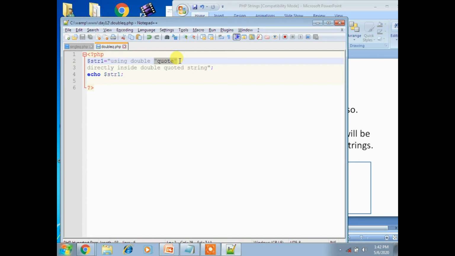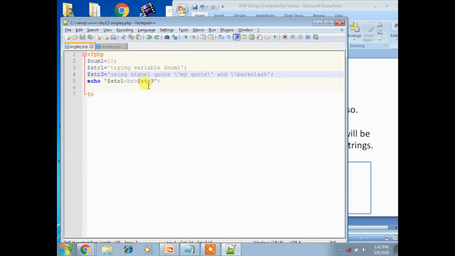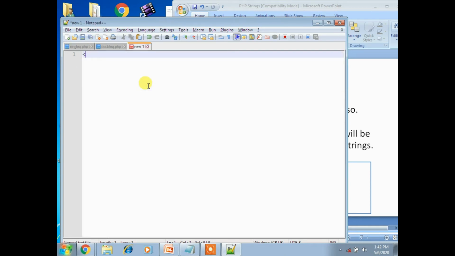We can store multiple lines of text, special characters and escape sequences in a double quotation. How will the double quotations appear for this one? Now let's see. I am taking a new one, and I am closing this PHP.